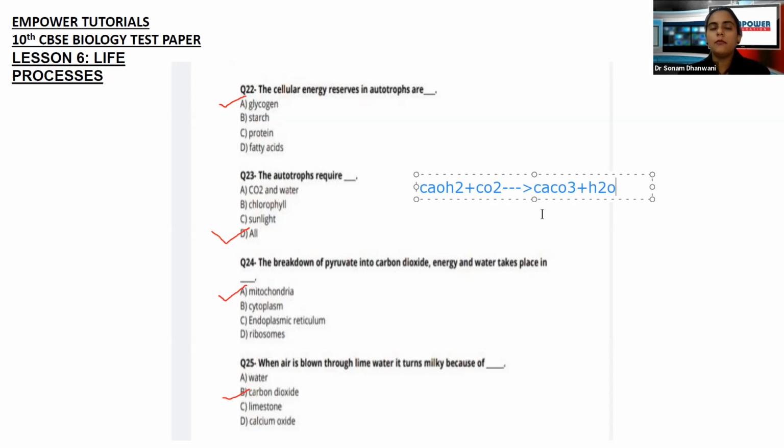Now calcium carbonate is milky. That is why the lime water turns milky. Have you got it? This is the reaction of the lime water turning milky when carbon dioxide air is blown into it. Okay, so it is Ca(OH)2, that is calcium hydroxide, plus CO2, which is carbon dioxide, will form CaCO3, that is the calcium carbonate, plus water. So calcium carbonate, because it is milky, will also turn the lime water milky. Okay, guys, are we clear with this?